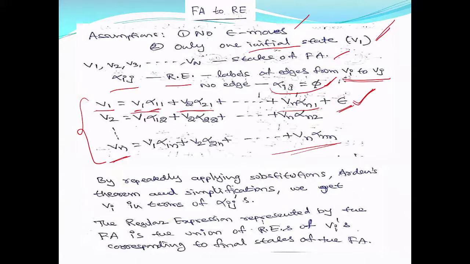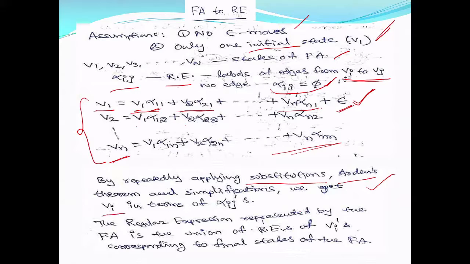Now, once you form these equations, you have to apply substitutions. It is nothing but solving the equations, n equations with n unknowns, and you can apply Arden's theorem, and repeatedly you do these things until you achieve some regular expression.